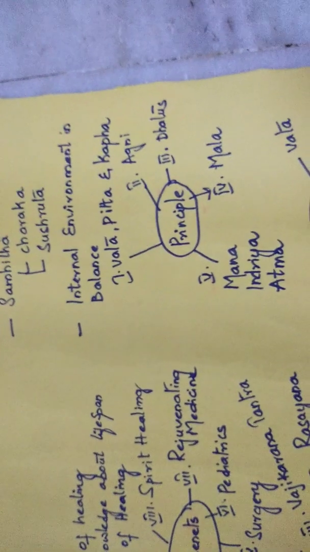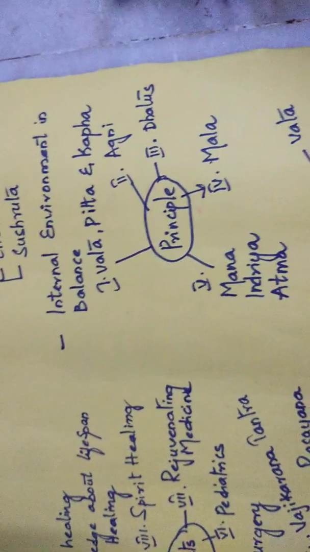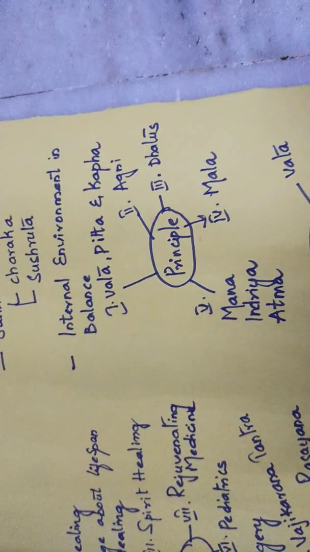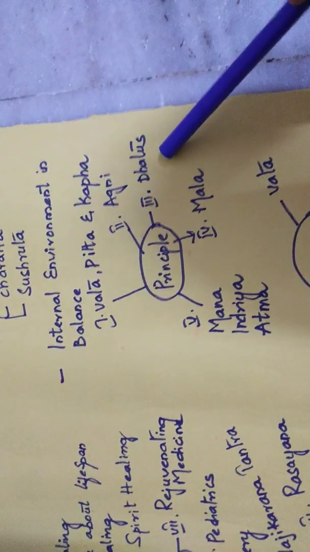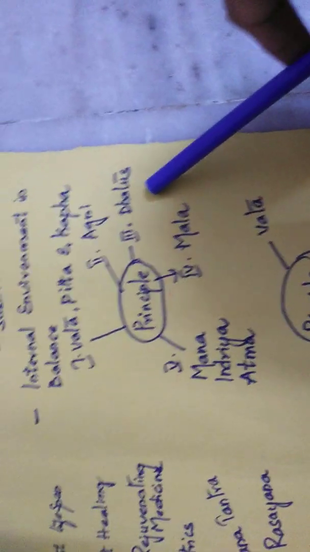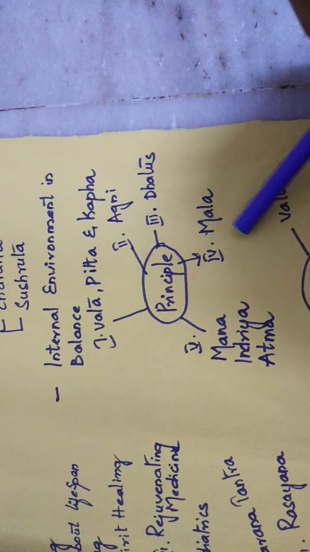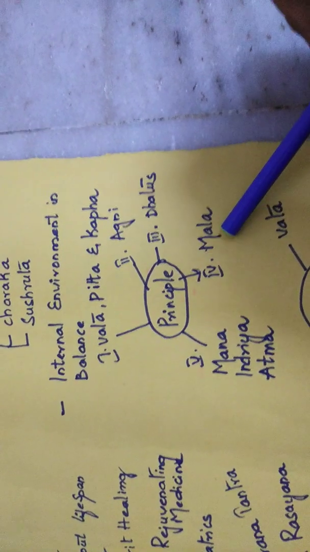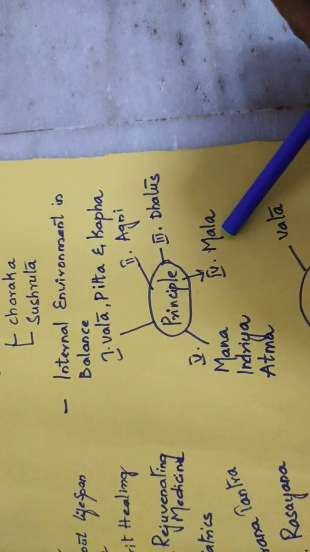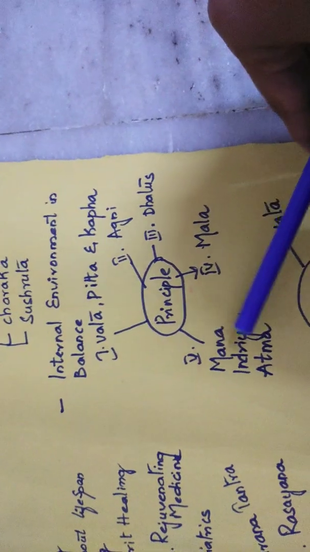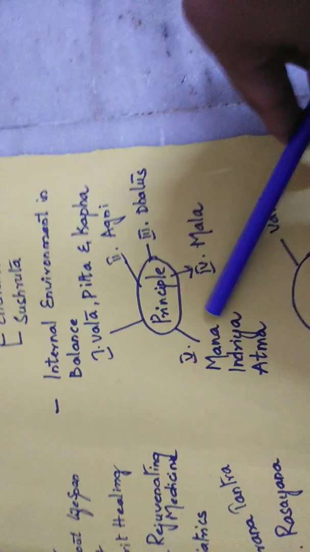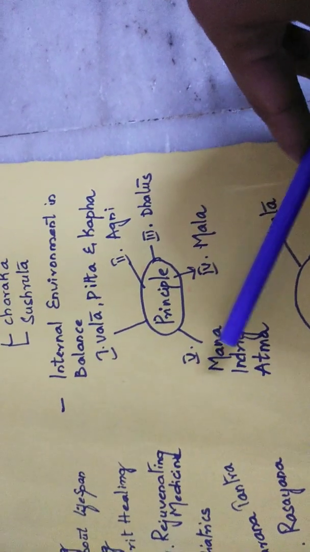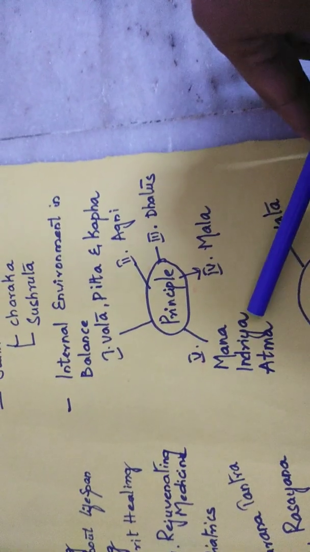And Dhatus are nothing but the 7 body tissues. All 7 dhatus must function normally, which I will explain later. The fourth one is Mala. Mala is nothing but feces, which must be produced and eliminated normally. And the fifth one is Mana, Indriya, Atma. What is Mana, Indriya, Atma? It is the mind, senses and consciousness, which must work blissfully.